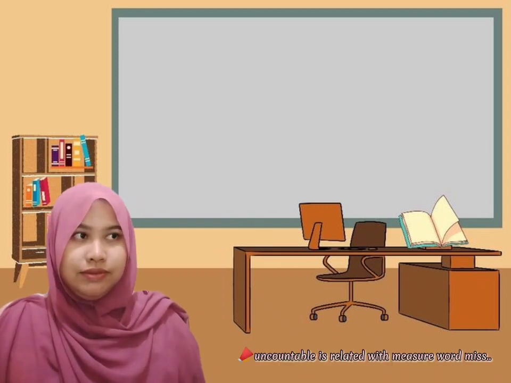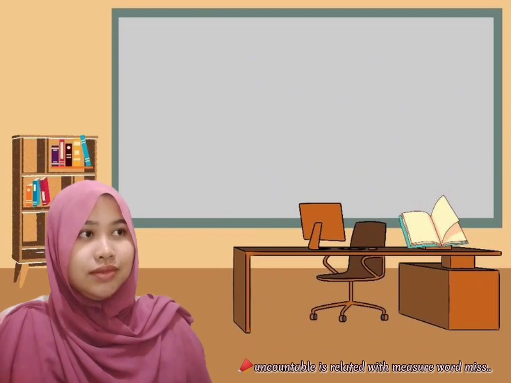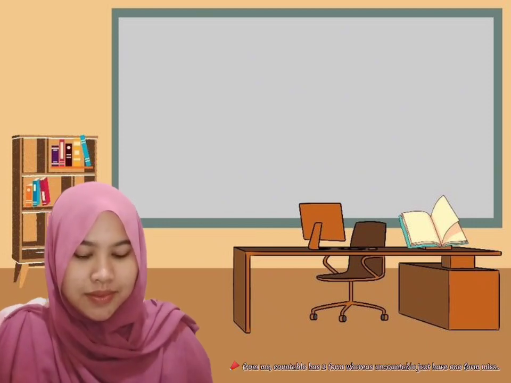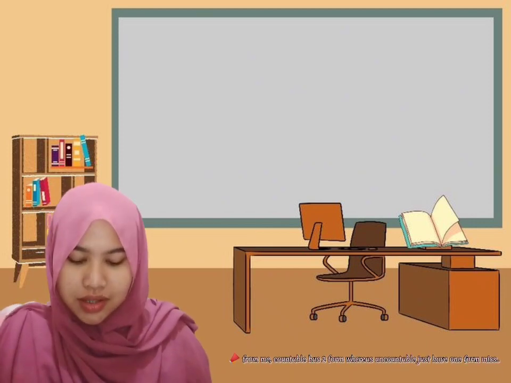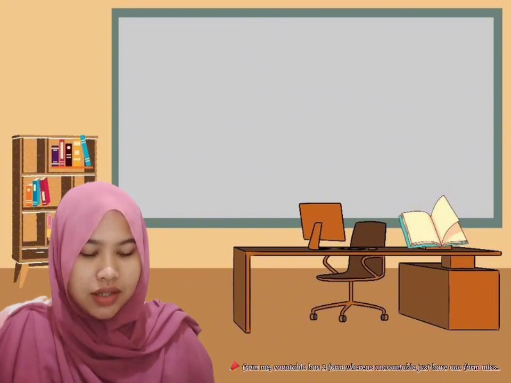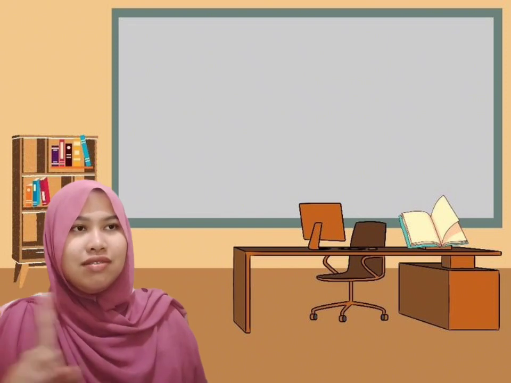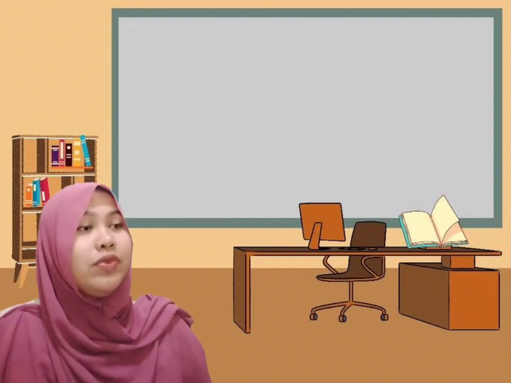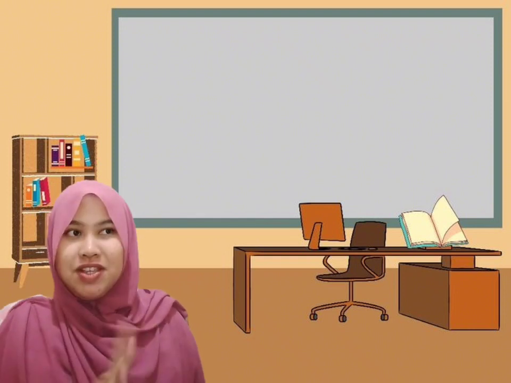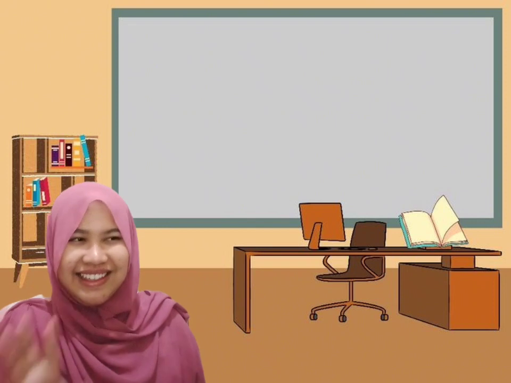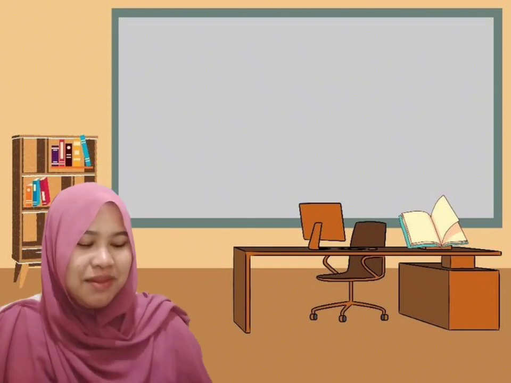Anything else? Uncountable is related with measure words, miss. From me, countable has two forms whereas uncountable has just one form, miss. Yes, that's right. But there is one more. What is that? That is quantifiers or measure words, okay? Don't forget about that, guys.